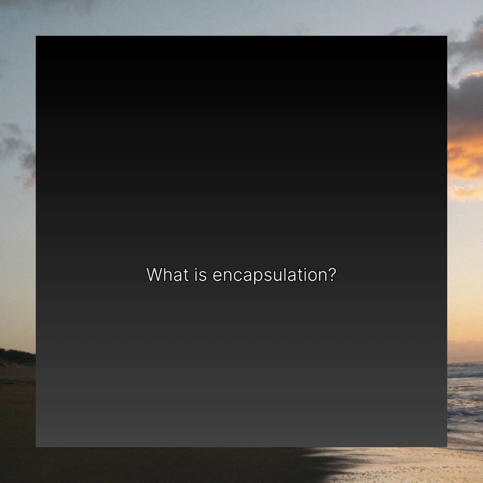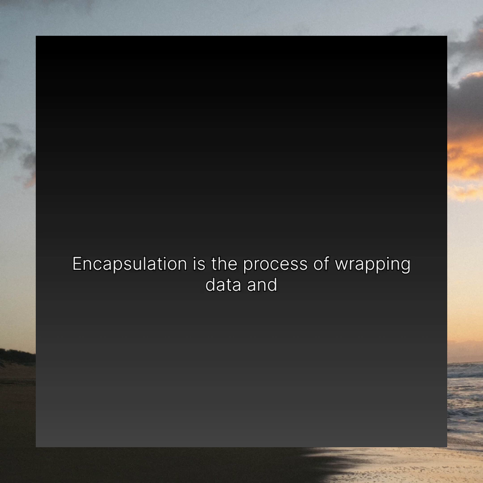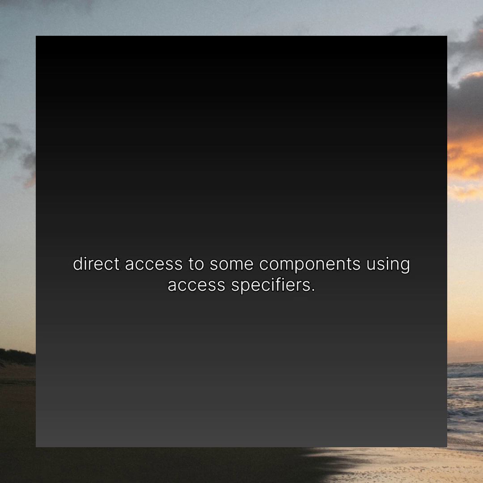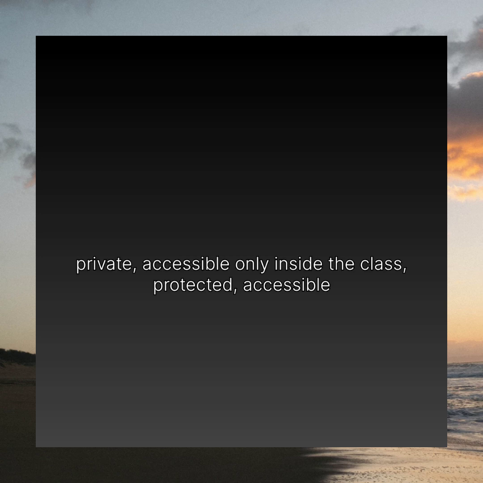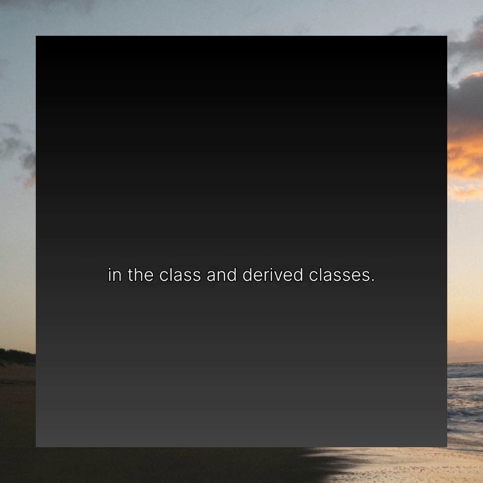10. What is encapsulation? Encapsulation is the process of wrapping data and functions into a single unit, class, and restricting direct access to some components using access specifiers. 11. What are access specifiers in C++? Access specifiers define the access level of class members. The three types are public, accessible from anywhere; private, accessible only inside the class; protected, accessible in the class and derived classes.